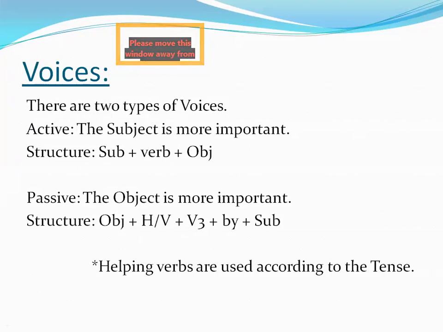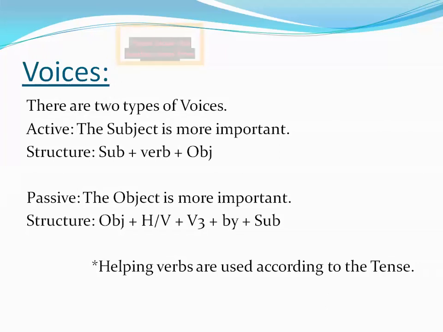See the difference. When the subject is important, we use active sentences. Ali drank the milk. But when the object is more important, who drank the milk? By whom the milk was drunk? Here the drinking of milk, the object, is more important. That's why we use passive voice.